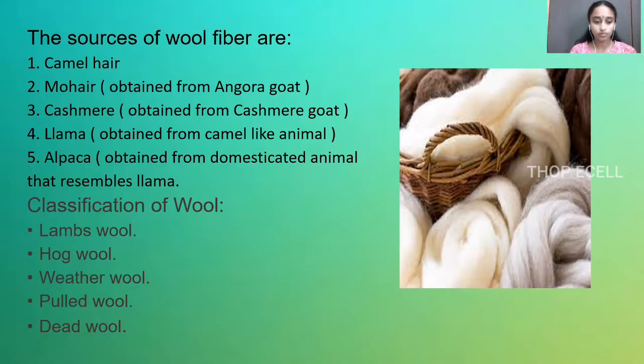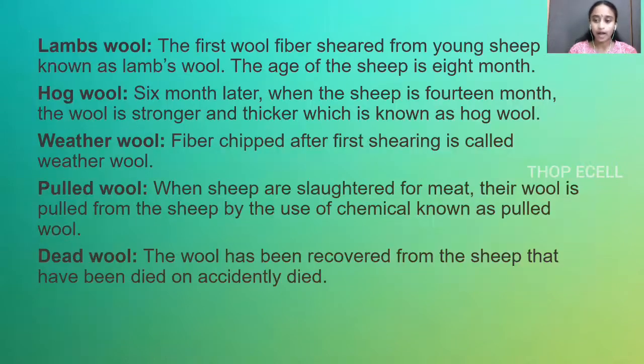Classification of wool. Wool can be classified in 5 ways: lamb's wool, hog wool, weather wool, pulled wool, and dead wool. What is a lamb? A lamb is a kid of a sheep. The first wool shed from a young sheep is known as lamb wool. Usually, the age of the sheep is 8 months. Hog wool comes 6 months later. When the sheep is 14 months, the wool is a little stronger and thicker when compared to lamb wool.